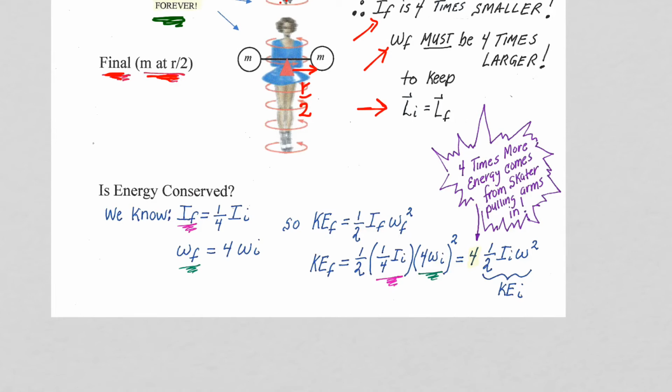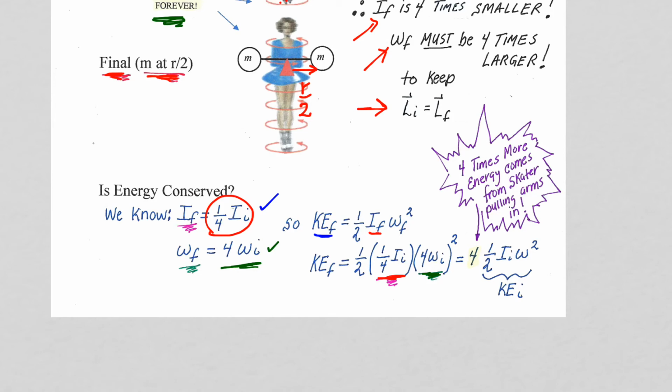If her final moment of inertia is 1/4 the initial moment of inertia, as we have here, and her final velocity then is 4 times her initial velocity, we're just going to use those values and substitute them into the kinetic energy final, 1/2 I omega squared, where we can see we use the 1/4 I initial in here for the I final, and we use the 4 omega initial for the final velocity.